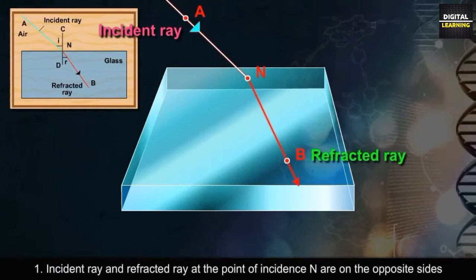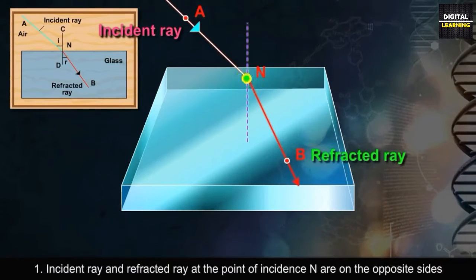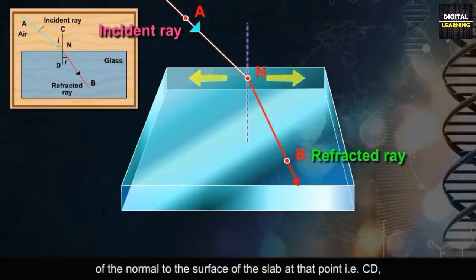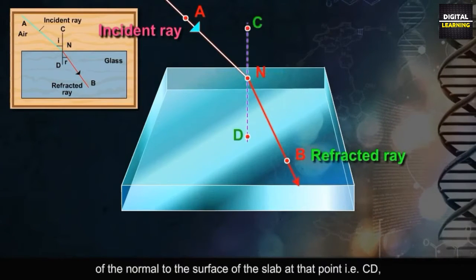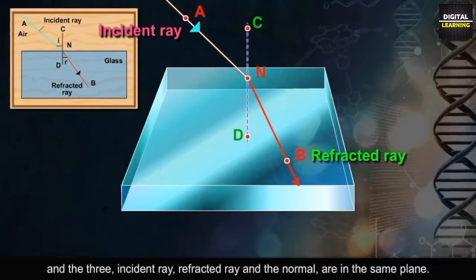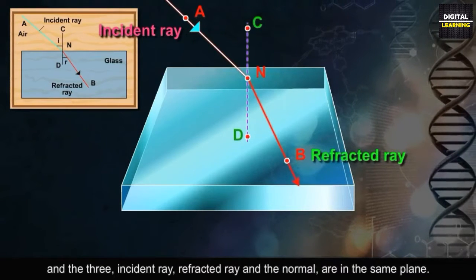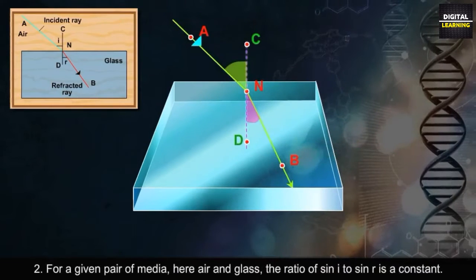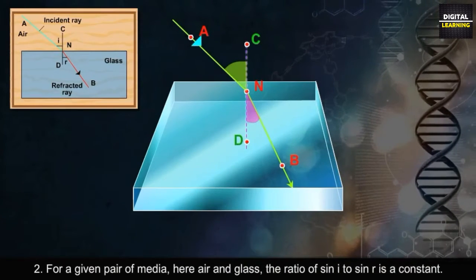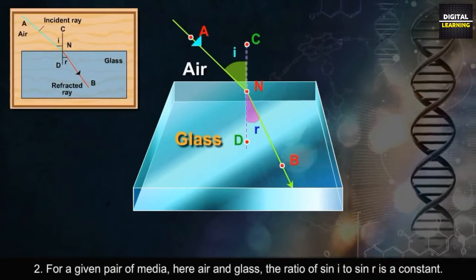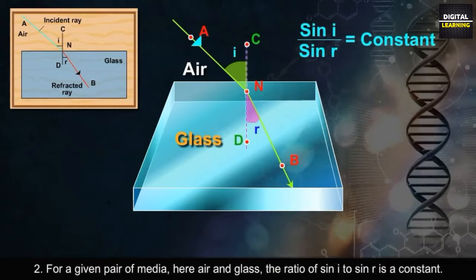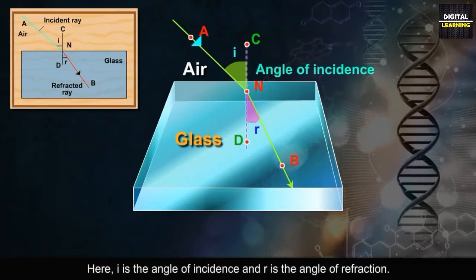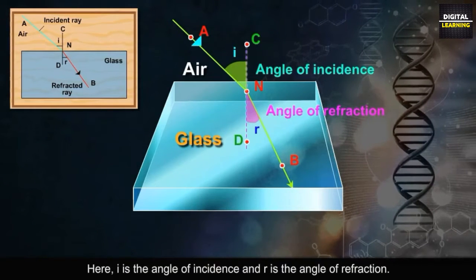The incident ray and refracted ray at the point of incidence N are on opposite sides of the normal to the surface of the slab at that point, that is CD, and the incident ray, refracted ray and the normal are in the same plane. 2. For a given pair of media, here air and glass, the ratio of sin I to sin R is a constant. Here I is the angle of incidence and R is the angle of refraction.